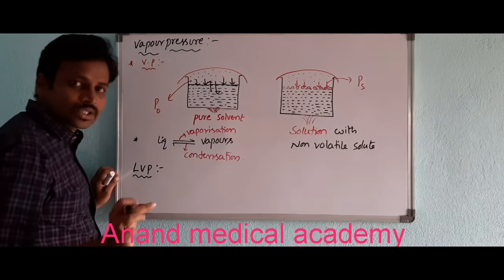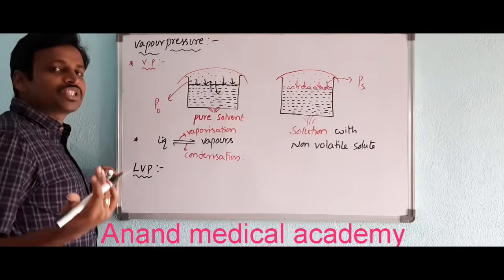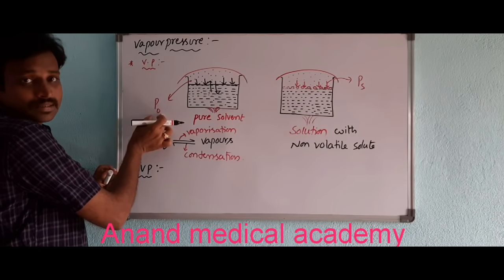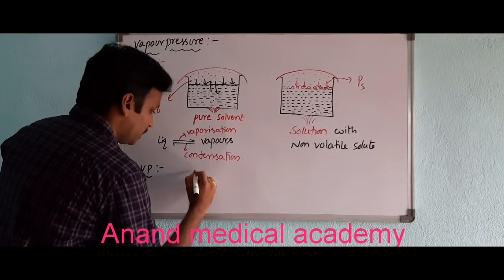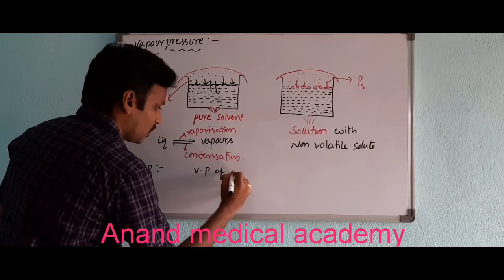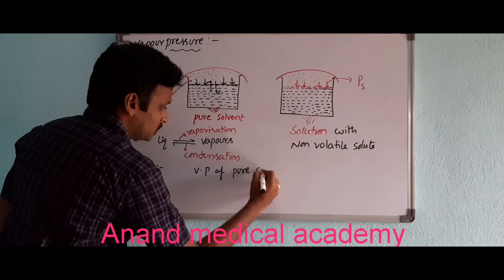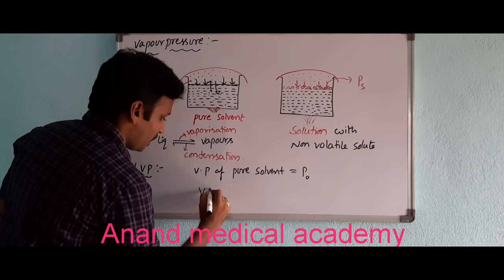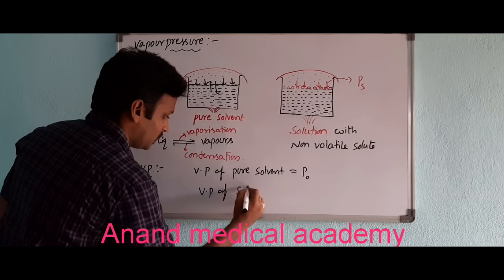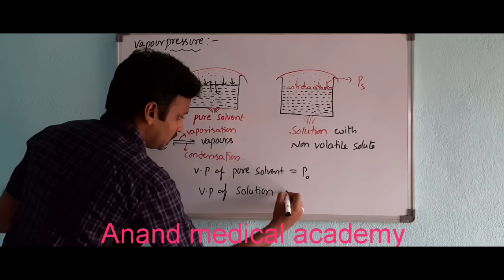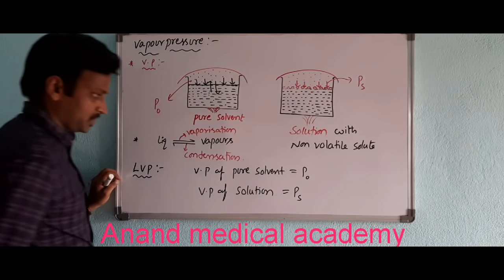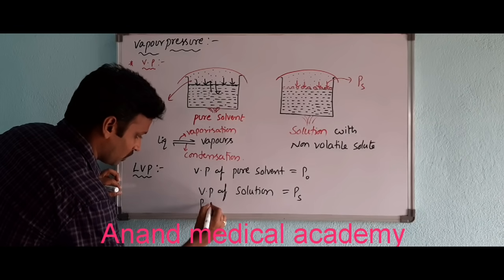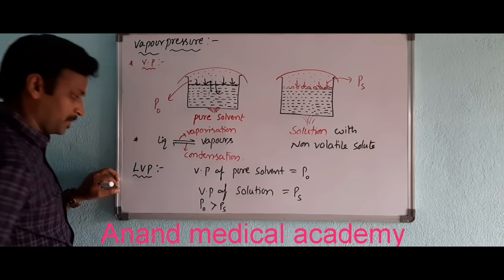PS is the vapor pressure of solution. Which is big? P naught is big, as I already told you. So I am writing here: vapor pressure of pure solvent is P naught, vapor pressure of solution is equal to PS. As I told you previously, P naught is always greater than PS.